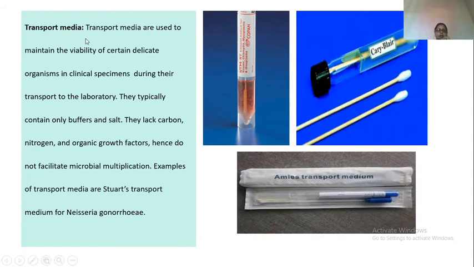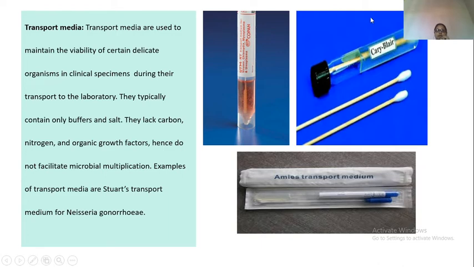Next, very important, transport medium. Transport medium means these are the media that are used to transport the sample. Now, sometimes what happens, the point of collection is very far from the lab, and if you have to travel with the sample, there is a chance some organisms which are very delicate may die, and when you reach the laboratory and do the culture, you will not be able to see these organisms in the culture because they are already dead. They will not be able to grow.